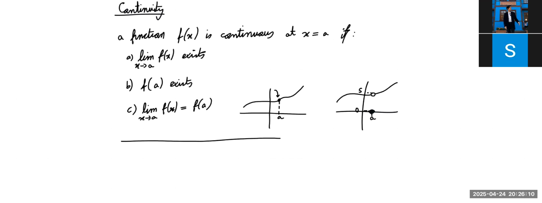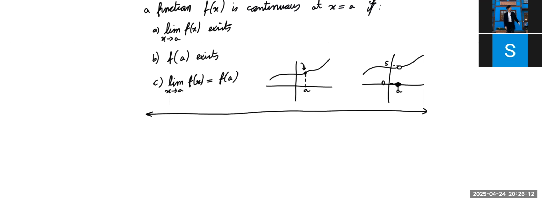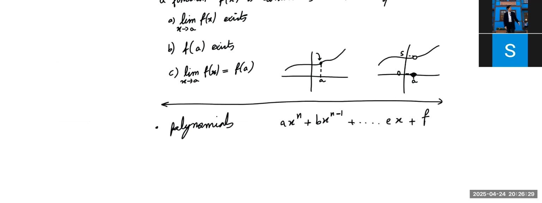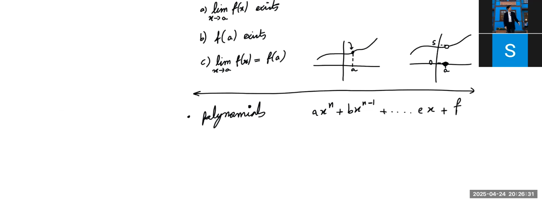Okay? So for example, all polynomials are always continuous. Polynomials meaning anything of this form. You know, no fraction, no square root, no nothing, just plain old powers. These are always continuous. Okay? There are a few others, but for your case, this is sufficient.